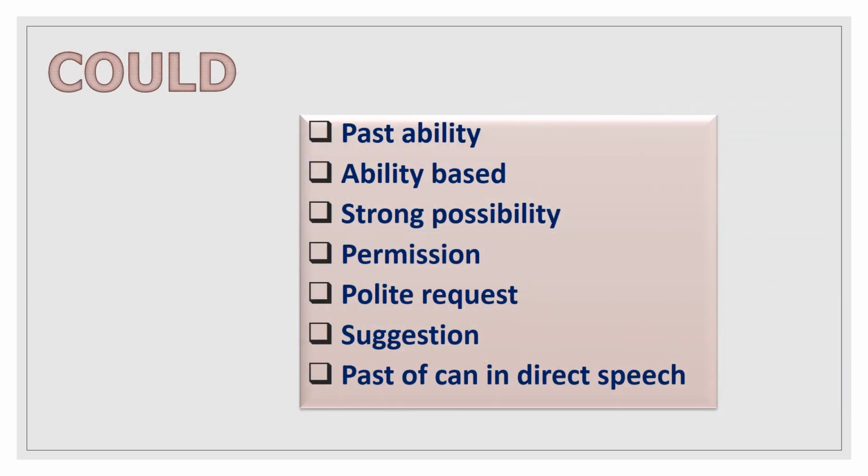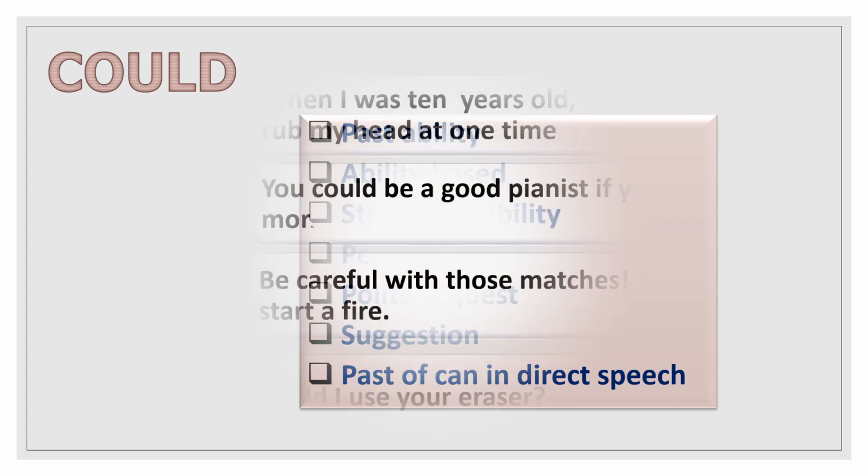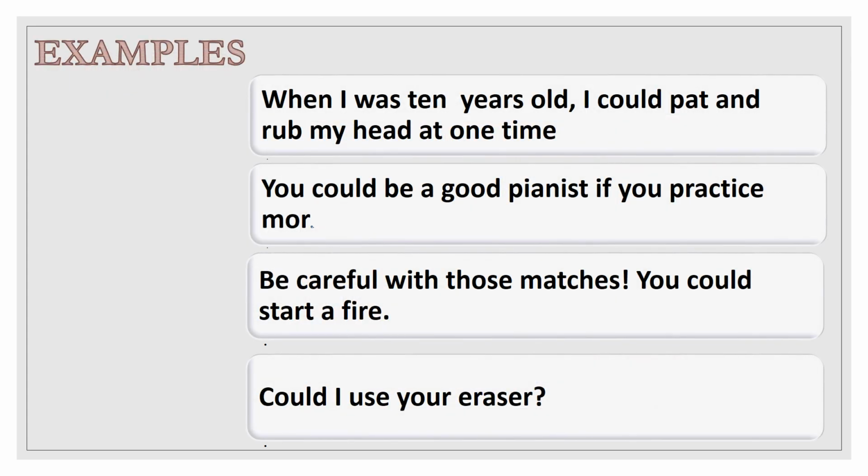Could. Could is used for past ability, ability based on condition, strong possibility, permission, polite request, suggestion, and for the past of can in indirect speech. For example, when I was 10 years old, I could pat and rub my head at one time. You could be a good pianist if you practice more. Be careful with those matches. You could start a fire. Could I use your razor?